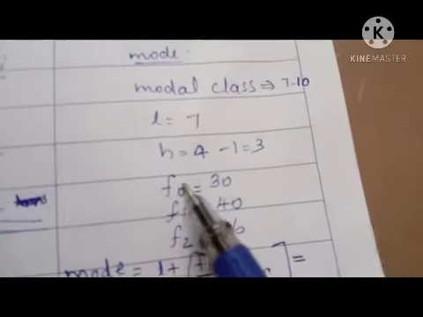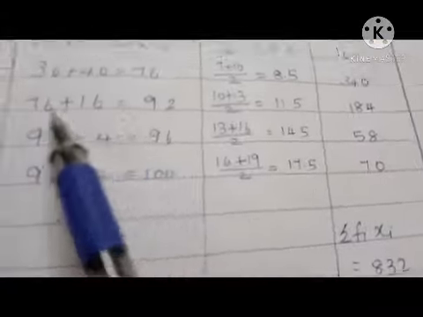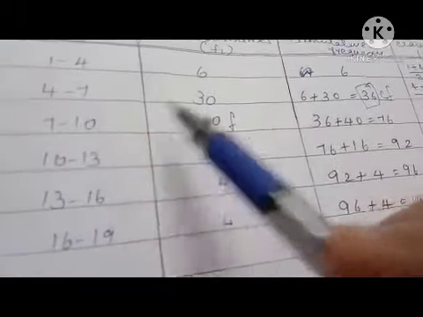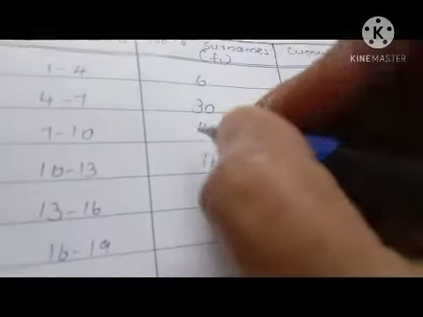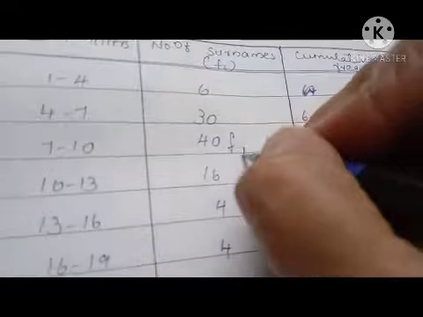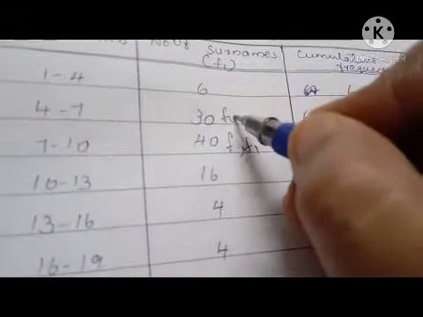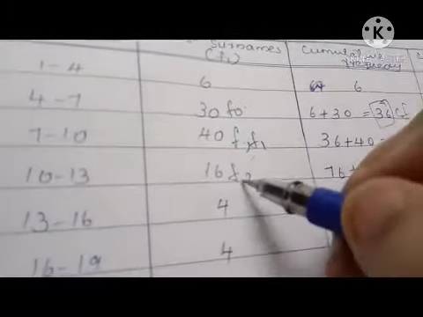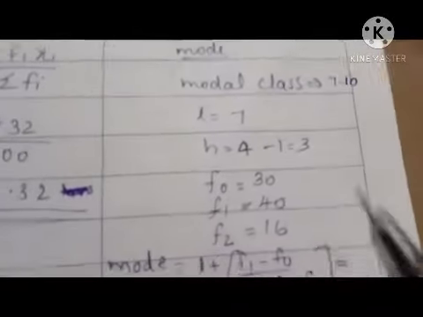Then we have to get F0, F1, F2. F1 is the frequency of the modal class, that is 40. This is F1. For the median it is F, for the mode it is F1. This is F0, the preceding class. This is F2, the succeeding class. Those values also we have to substitute in this equation.